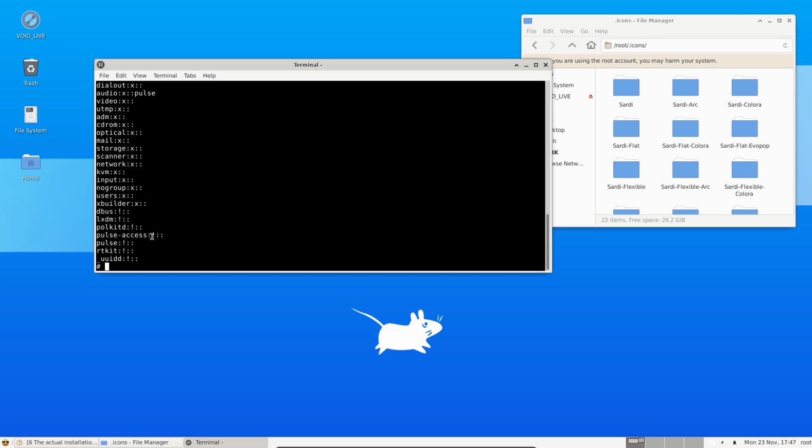And when I do this, storage is there. Wheel, not sure we have wheel. We have it there, and then network is there as well. Video is there.